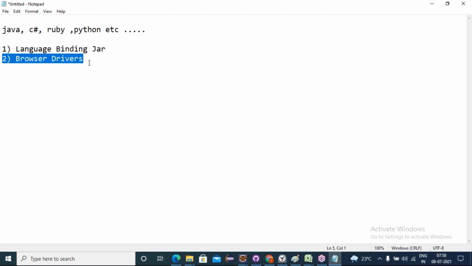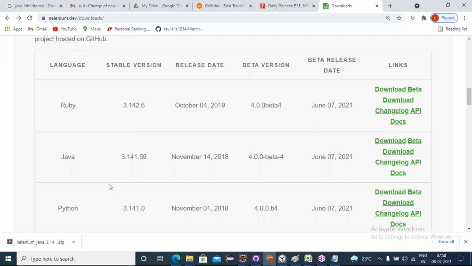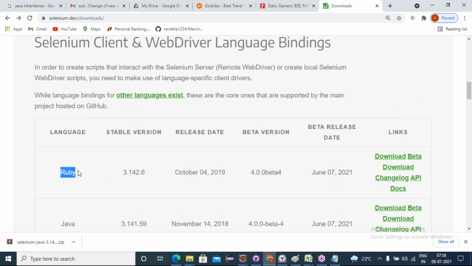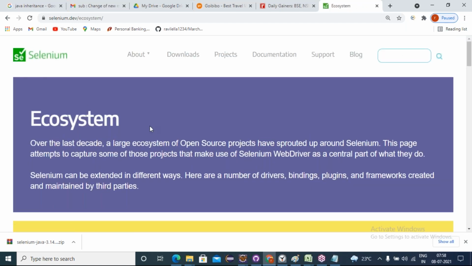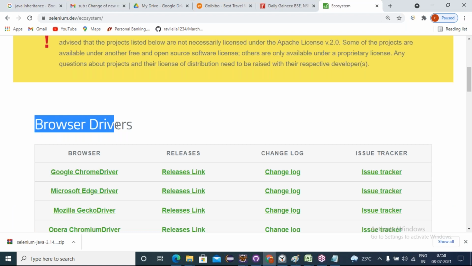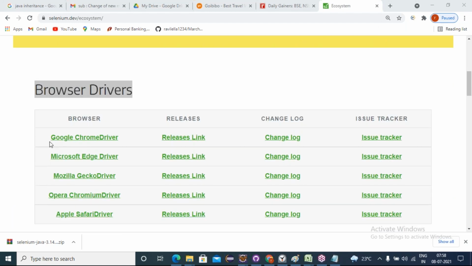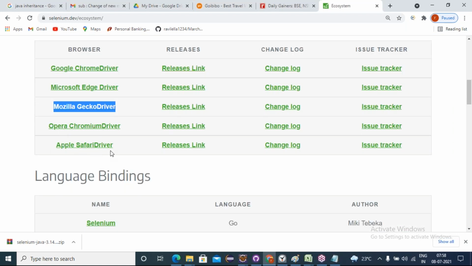Next prerequisite is we have to download the browser drivers. So where can I download the drivers, friends? Here above these language bindings, we can see other languages exist. Just click on that link. See friends, browser drivers. Here we can see Chrome browser supported drivers, Microsoft Edge supported drivers, Firefox Mozilla Gecko drivers, Opera, Safari. Respective browser drivers are available here.